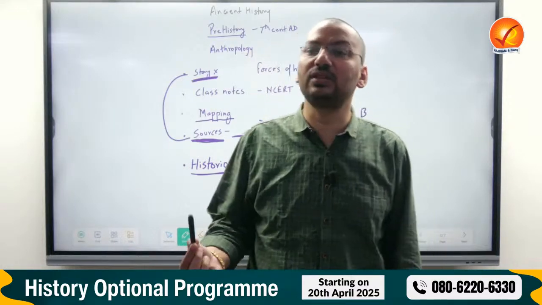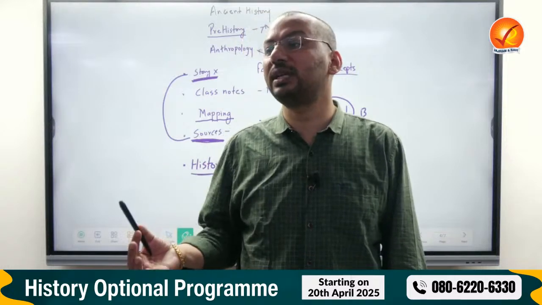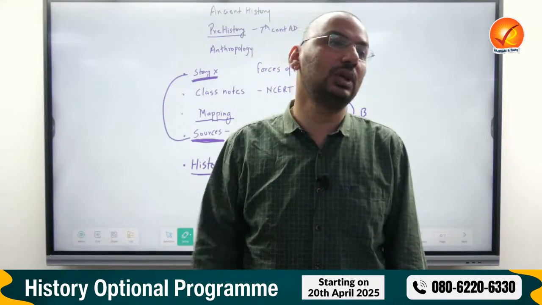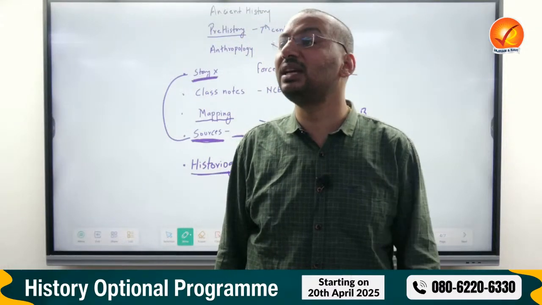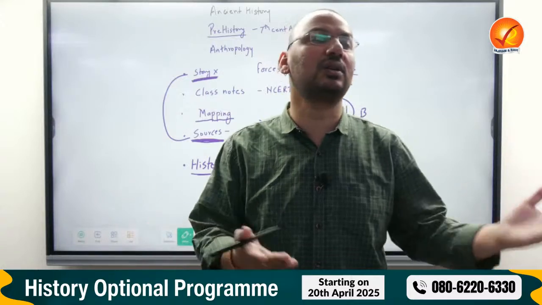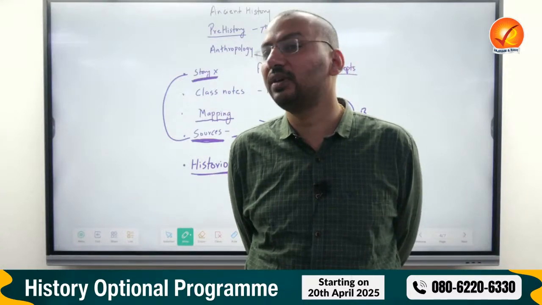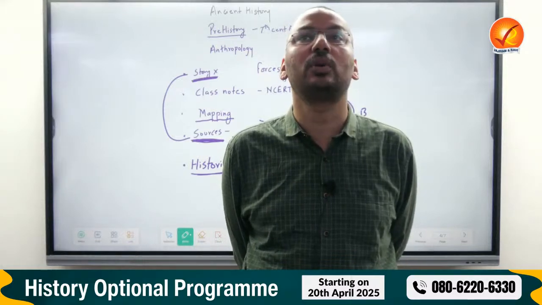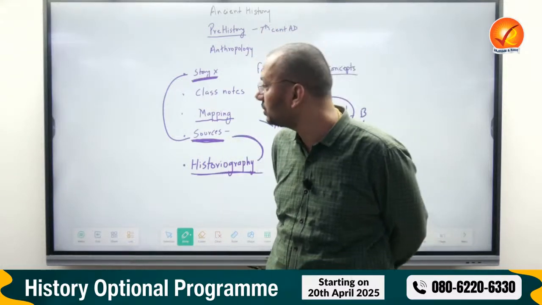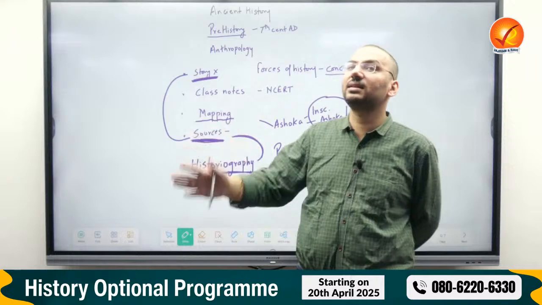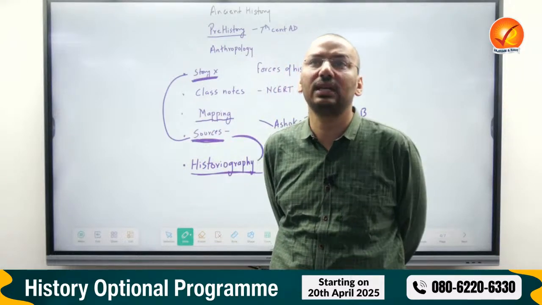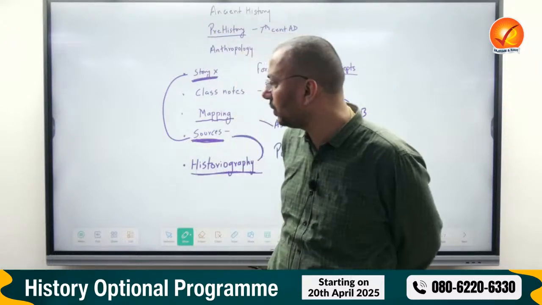Because every right-wing historian wants to project ancient history as the golden age. According to right-wing historians, the medieval age is the age of brutality, decadence, destruction. Ancient history, according to them, is that glorious golden age where we all lived in peace, in prosperity. So that's why in GS also they asked this. Last year they asked what is the difference between Rig Vedic and later Vedic age. So I hope you understood what I wanted to convey.